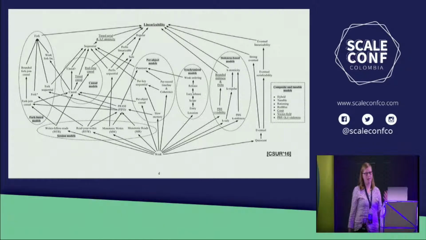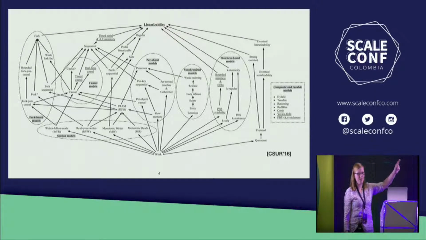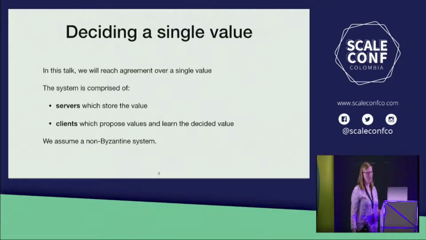That comes with availability problems, it comes with performance problems, and so we've invented all of these other consistency guarantees that can provide us with better fault tolerance and better performance. But what I would really love to do, because I can't understand what's going on here, is to get that linearizability, to get that strong guarantee at the top, and just to reduce its cost. And that is the subject of today's talk.